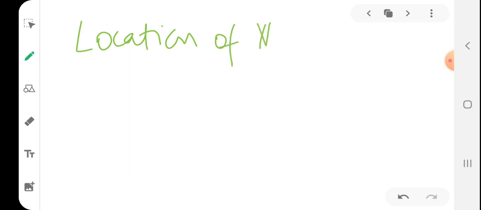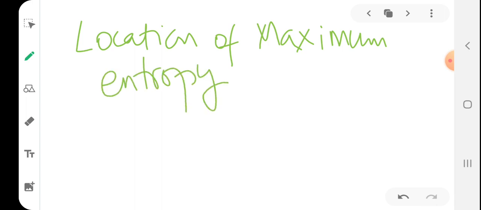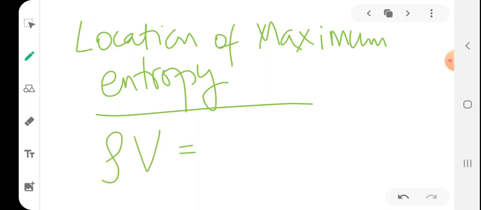Now we can move to the location of maximum entropy. Location of maximum entropy. So we know the continuity equation, rho v equal to G equal to m dot by A equal to a constant, right? Also the momentum equation, p plus G squared by rho equal to constant.